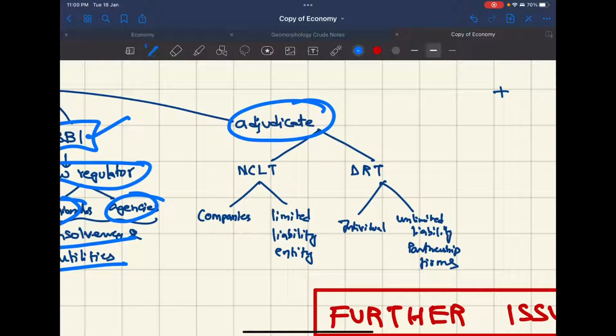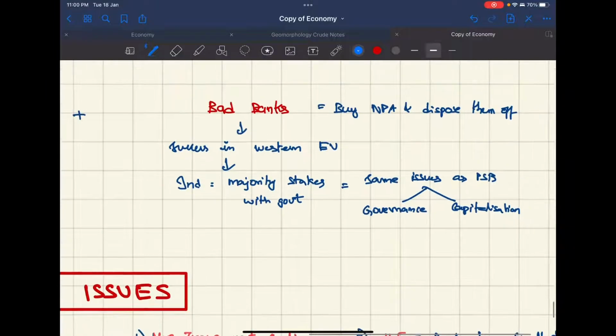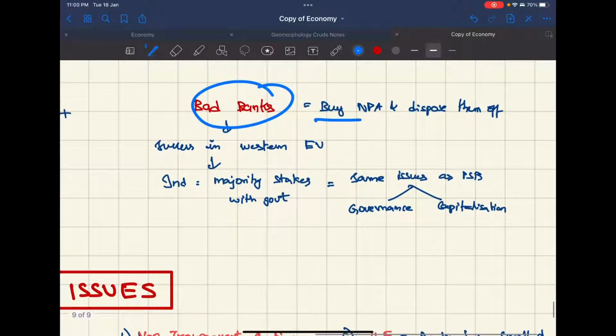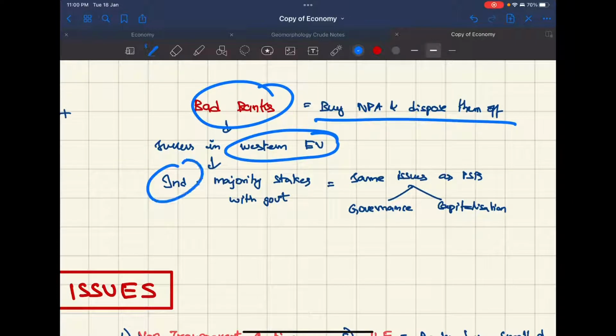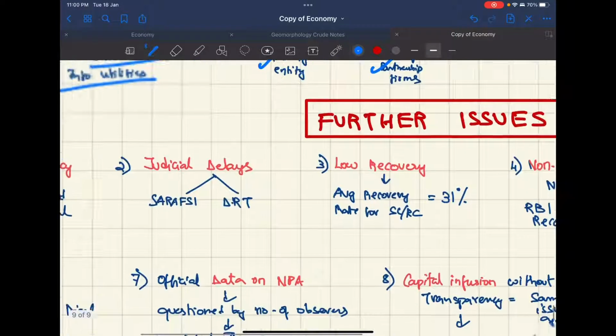And adjudication is through NCLT, that is the National Company Law Tribunal, and the Debt Recovery Tribunal. NCLT is for companies and limited liability entities, and DRT is for individuals and unlimited liability partnership firms. Bad banks, basically they buy the NPAs and dispose them off. They were very successful in Western Europe, but in India the majority of the stakes will be with the government, therefore they have the same issues as PSBs, which are governance issues and capitalization issues.